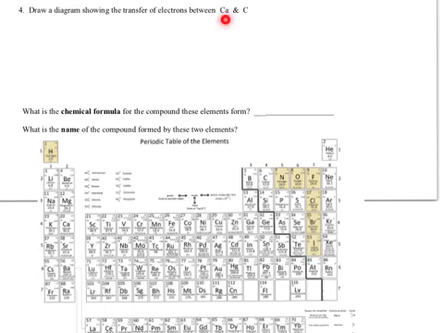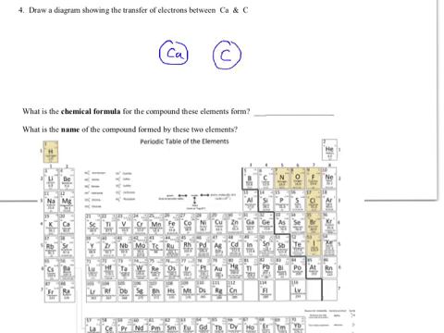Okay, number 4, we're going to do it for calcium and carbon. Here's calcium. It wants to lose 2 electrons. Here's carbon. It wants to gain 1, 2, 3, 4. So, first I'm going to draw a calcium here, and I'm going to draw a carbon over here.